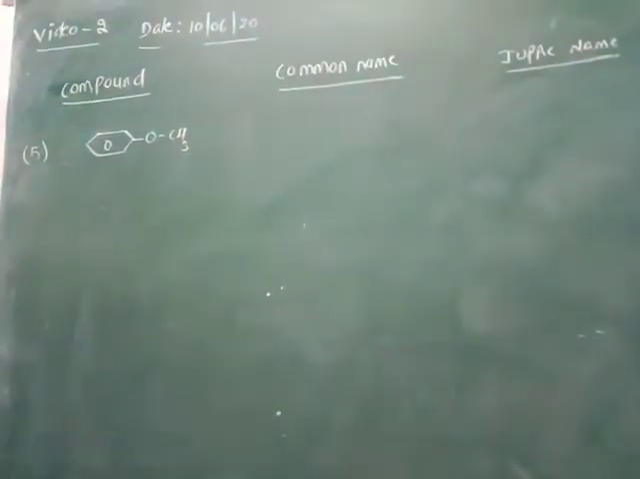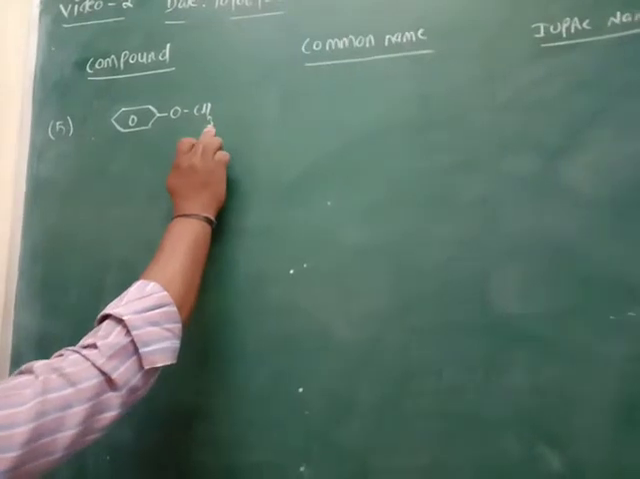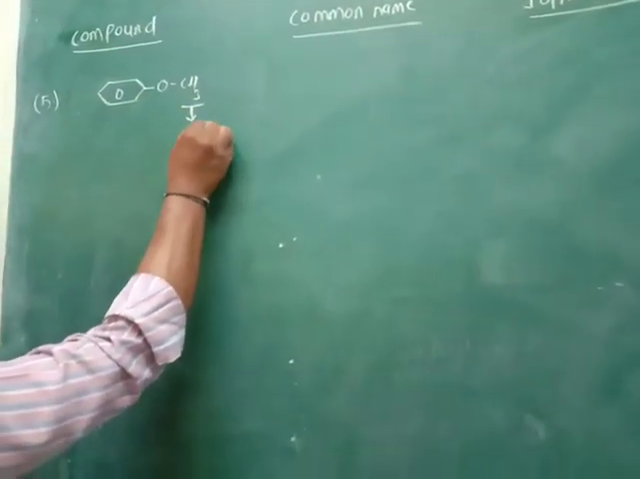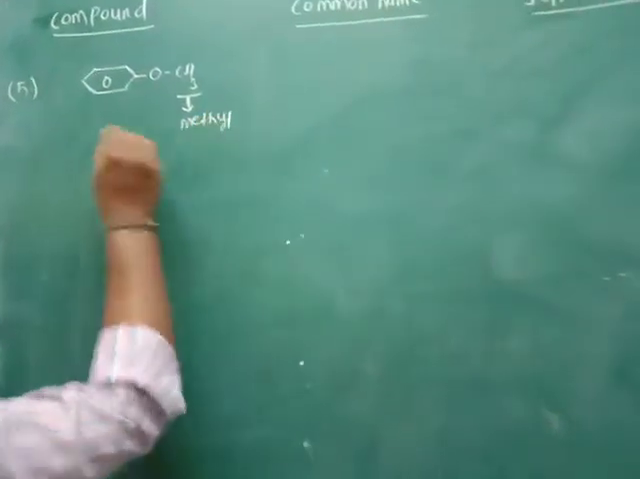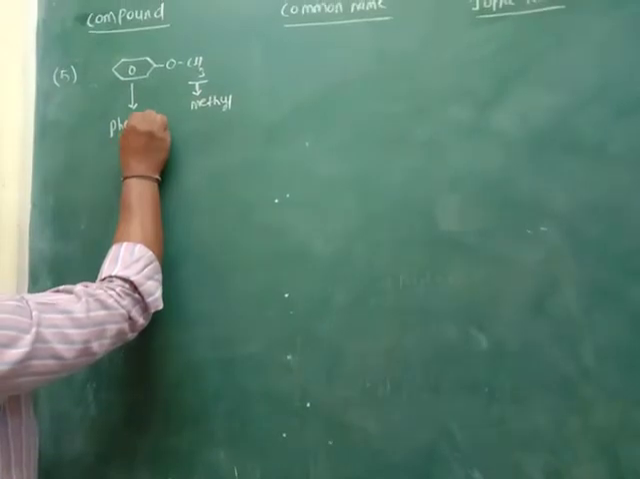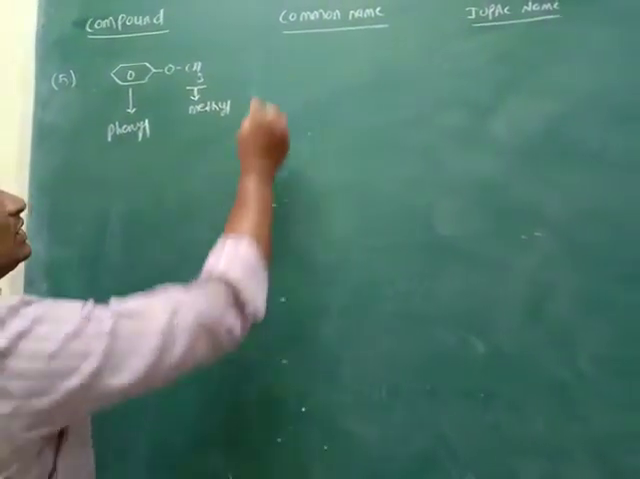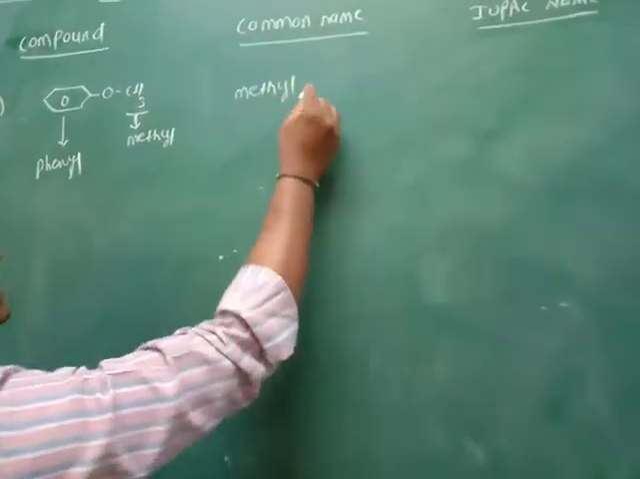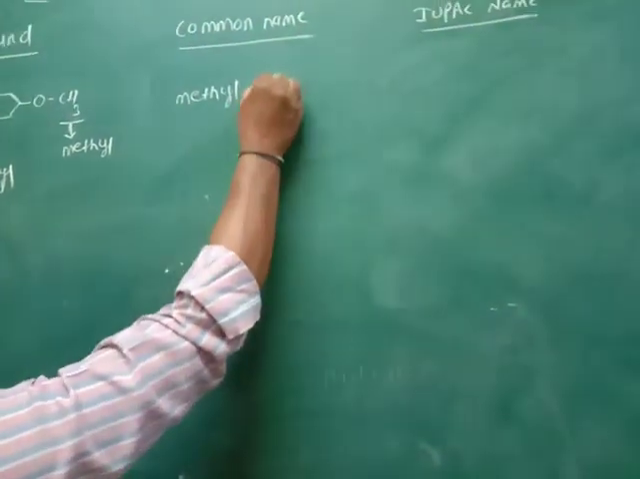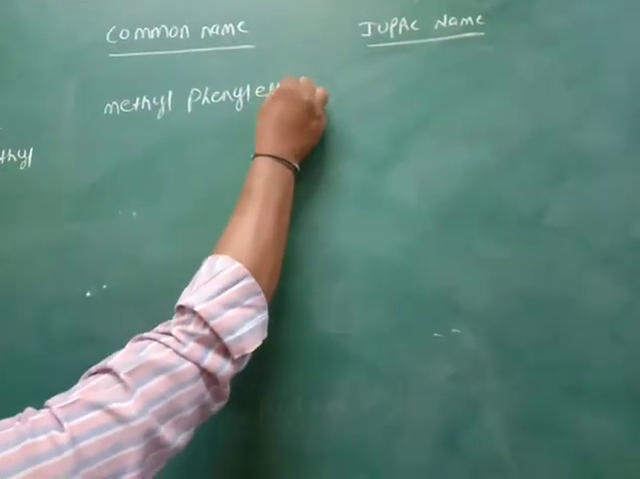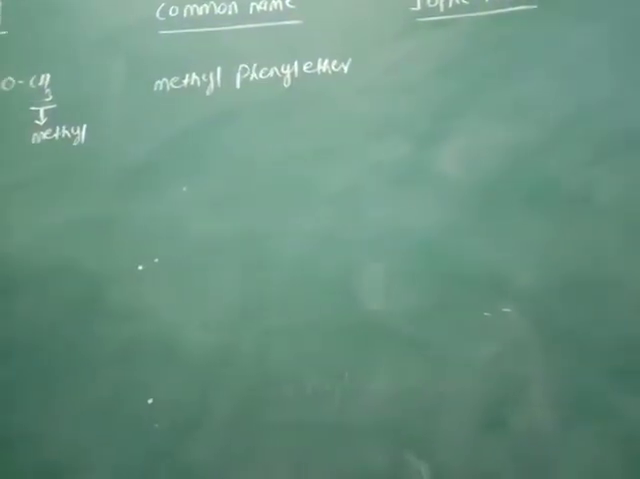So the common name of the compound: CH3 is methyl, and this one is the phenyl group. So the common name is methyl phenyl ether. It is the common name.